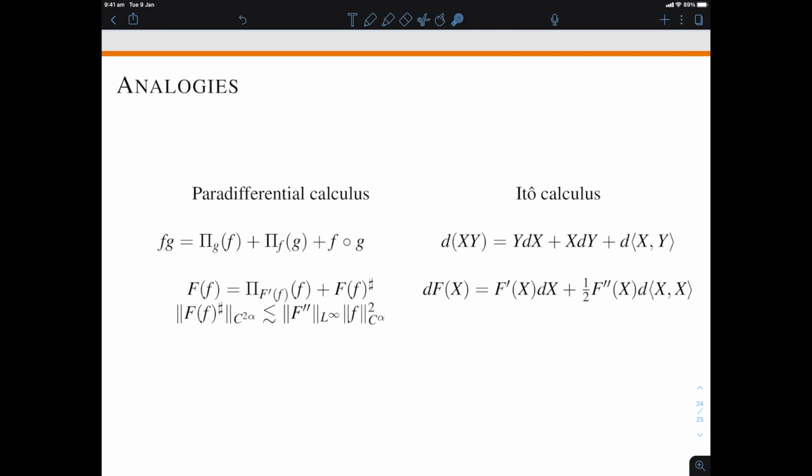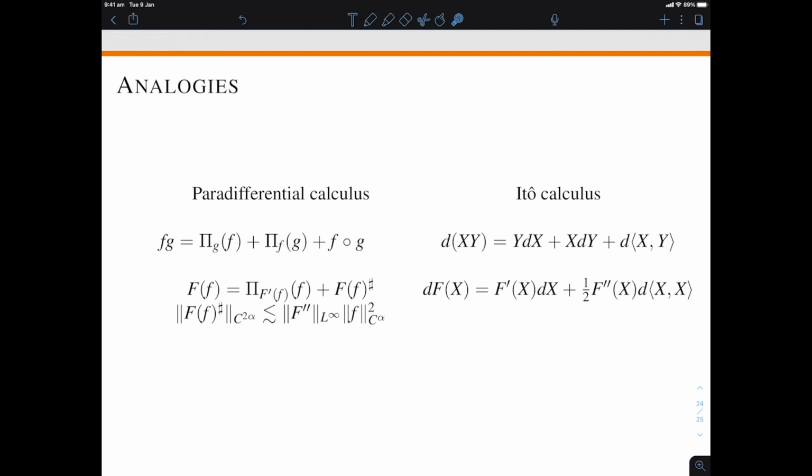A second analogy, the celebrated Ito formula. Now, in Ito calculus, when you try to integrate against a function of your base stochastic process, it's not the same thing as integrating against f prime of x dx. There is a correction term involving the second derivative of f and the quadratic variation process of x.